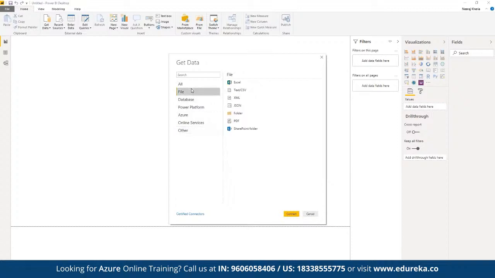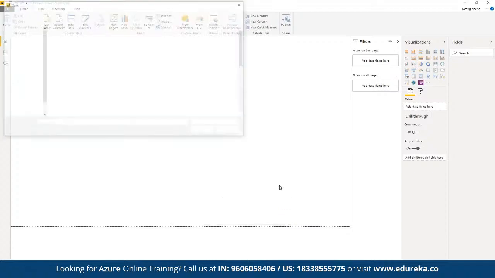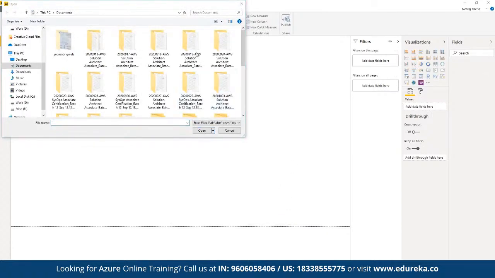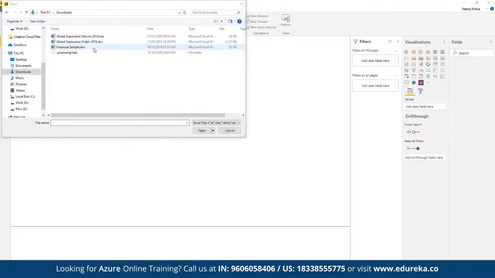Let's say we want to work with an Excel sheet, a simple Excel file that we may have access to. We can click on Excel, then click on Connect, and here we have to choose the source of the Excel file. So let's say we want to work with a simple financial sample workbook. Here we can open this financial sample workbook, or we can open the Superstore orders as well. We can use both the data sets.